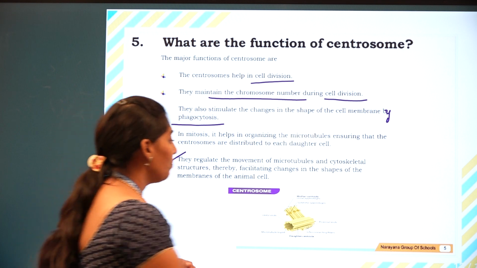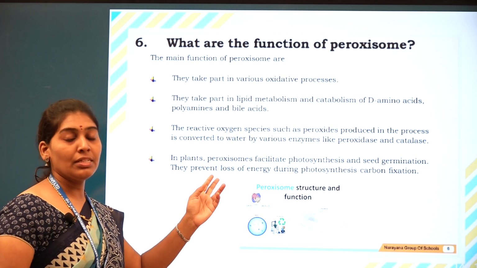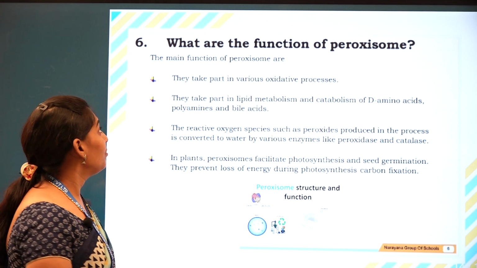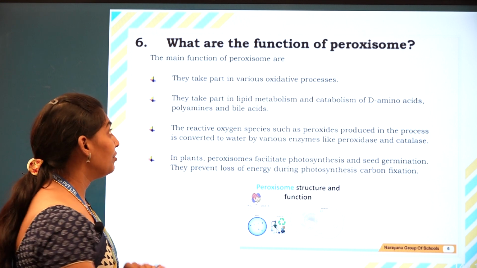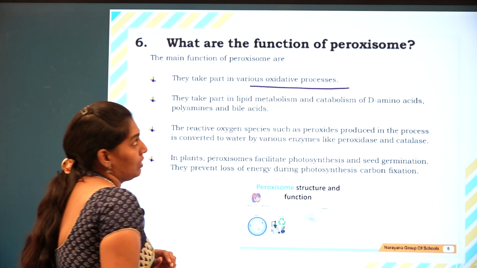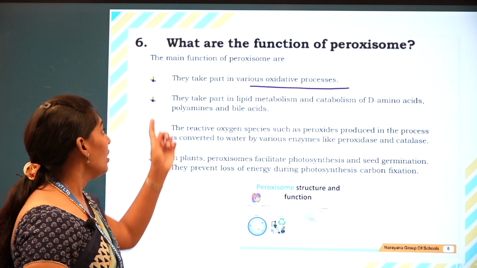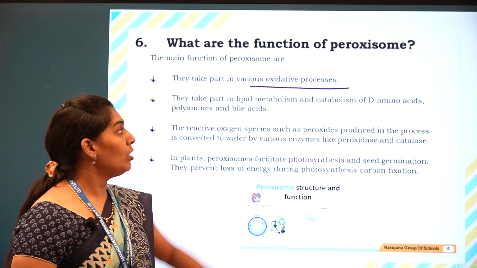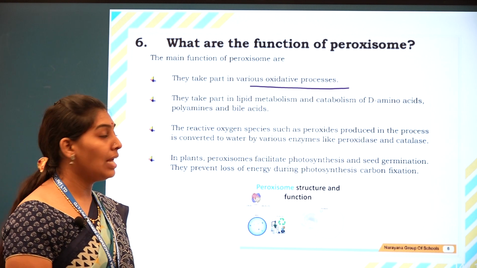Next, previously we discussed peroxisomes. What are the functions of the peroxisomes? They are involved in various oxidative processes. They take part in lipid metabolism and the catabolism of D-amino acids, polyamines and bile acids.